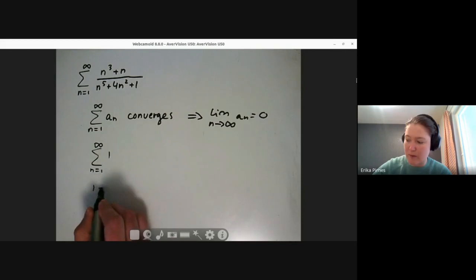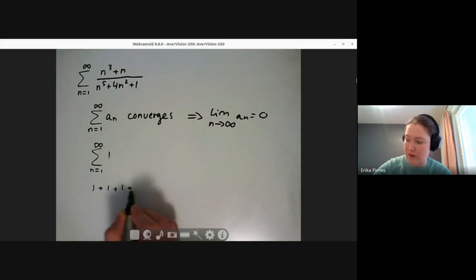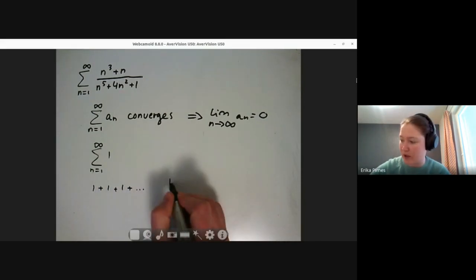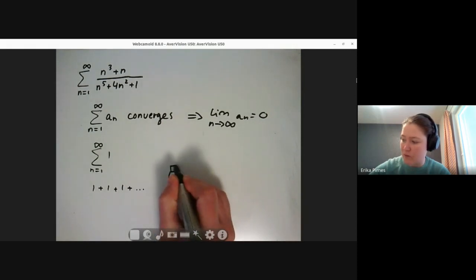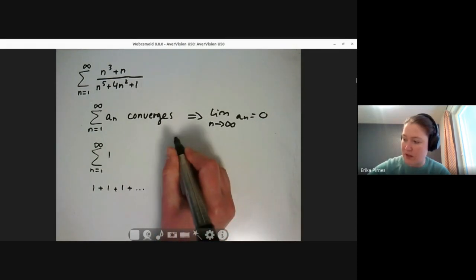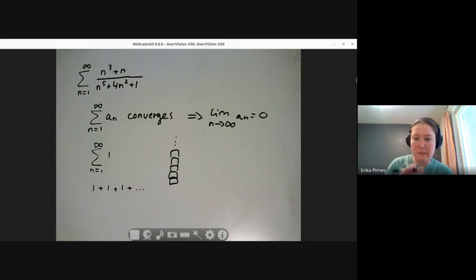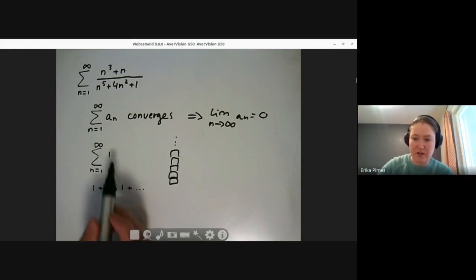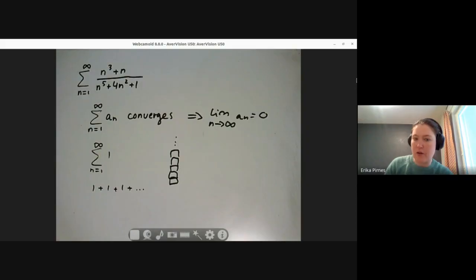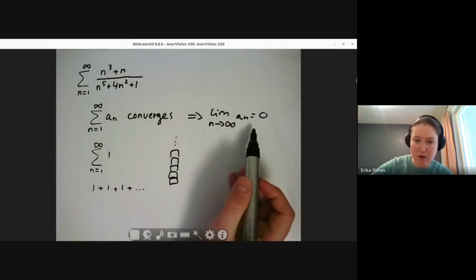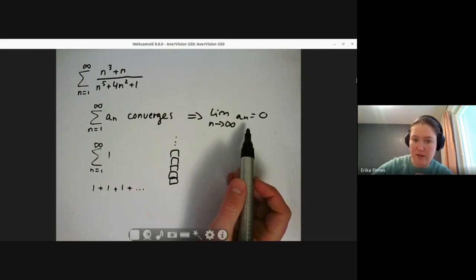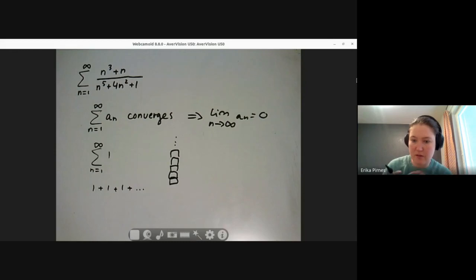What are we doing? 1 plus 1 plus 1 plus 1, and you just keep adding the blocks, going to infinity. Here the limit is 1 because it's just a constant. So if the limit is not 0 or it doesn't exist, then we know it diverges. And that's it. We're done.